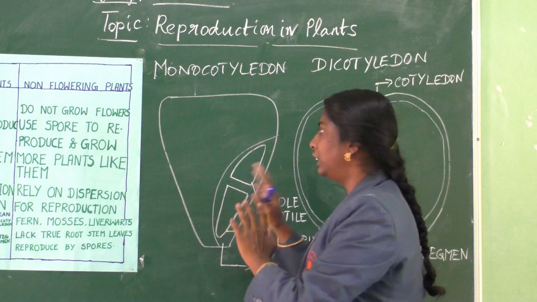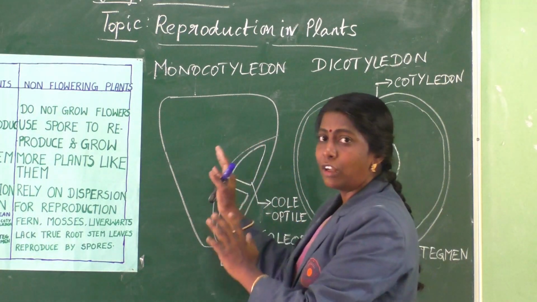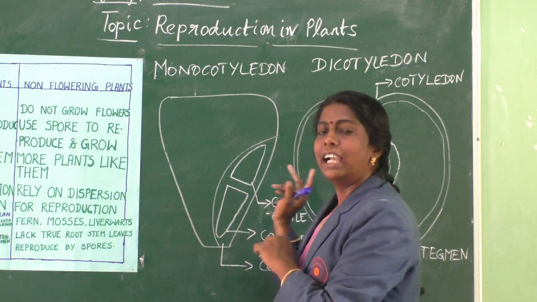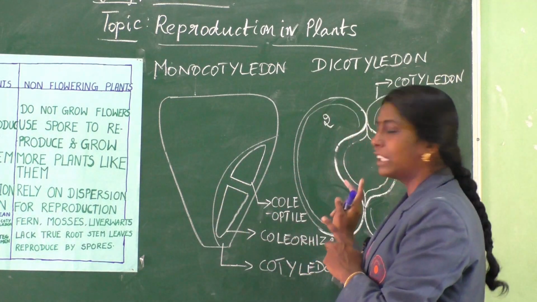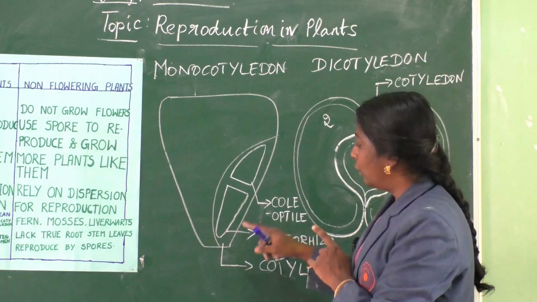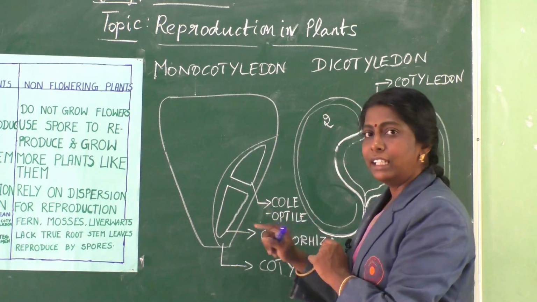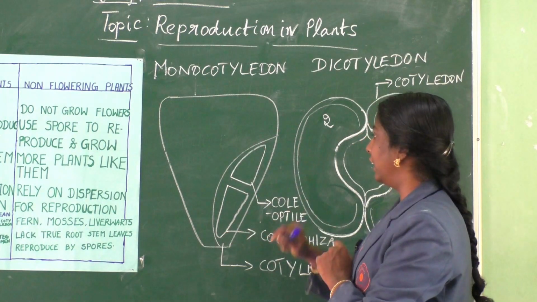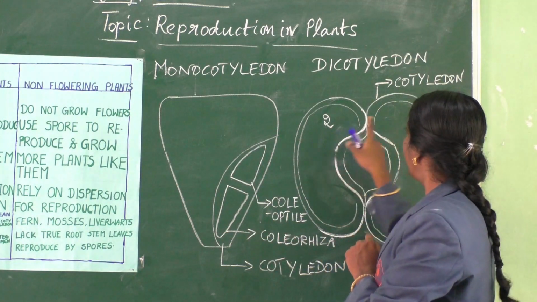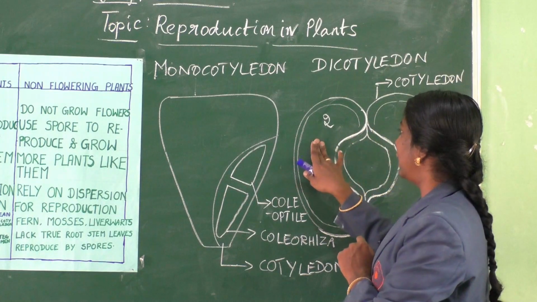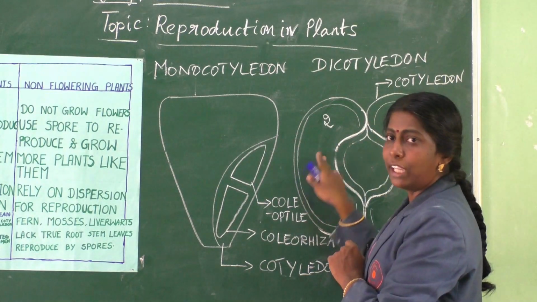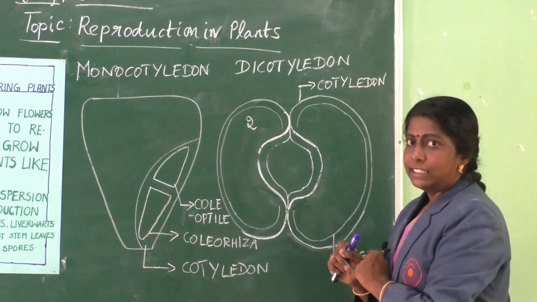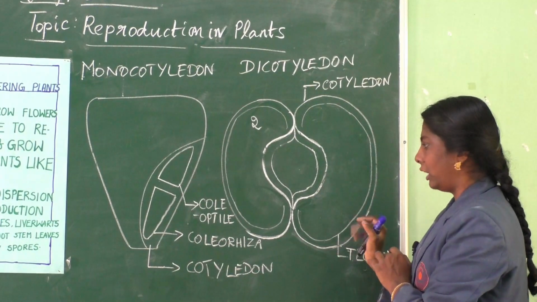In terms of shape, the corn seed is shield shaped, and the kidney bean is kidney shaped. Since the corn seed has only one cotyledon, it comes under monocotyledon. Here you can see two different cotyledons, this side and that side. So the kidney bean comes under dicotyledon.